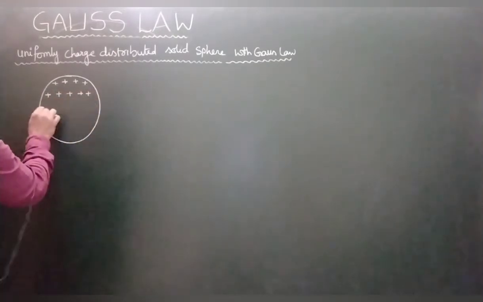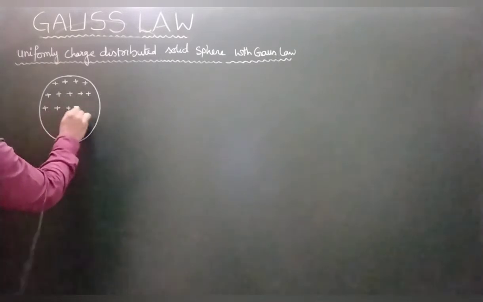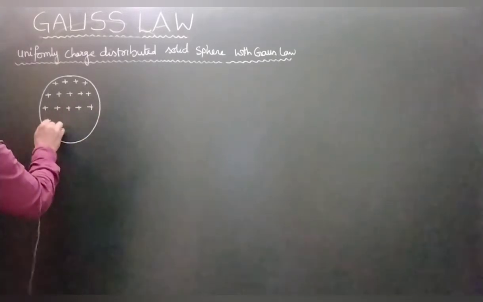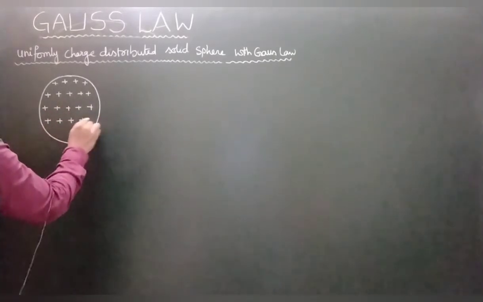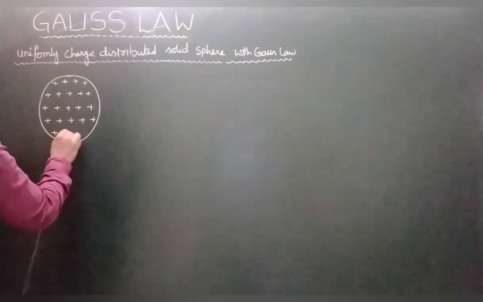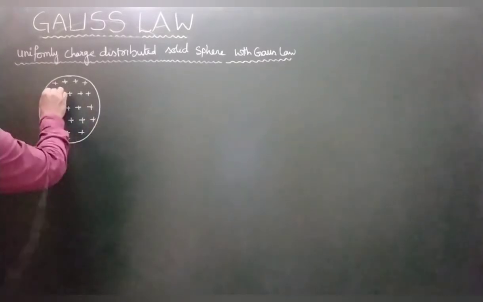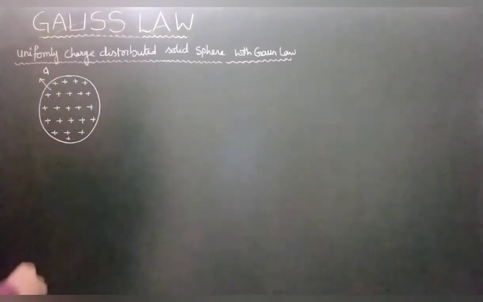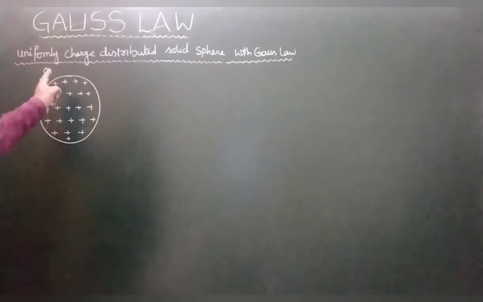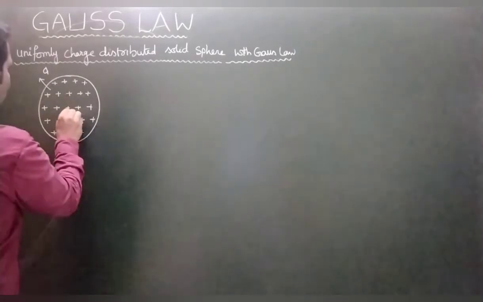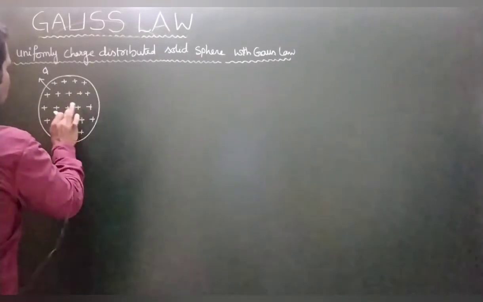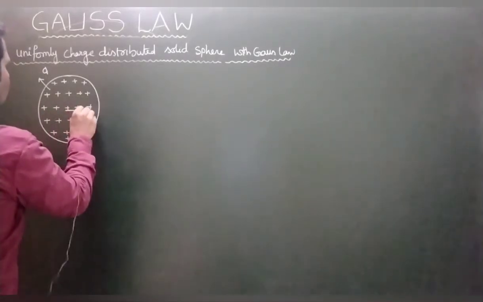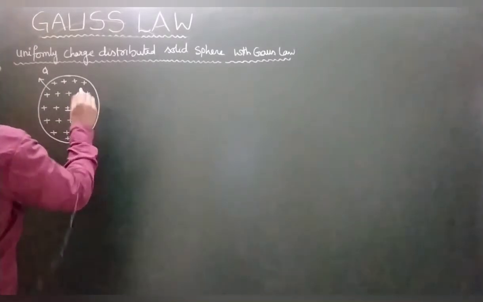Are you getting my point? The total charge inside the solid sphere is Q. What is the charge inside the solid sphere? Q. I want to find the electric field at this point P. Get my point?